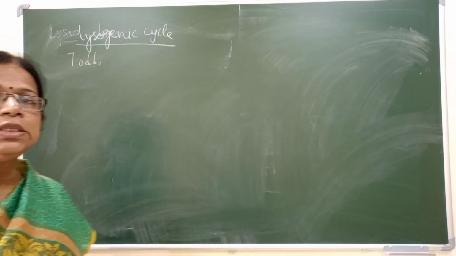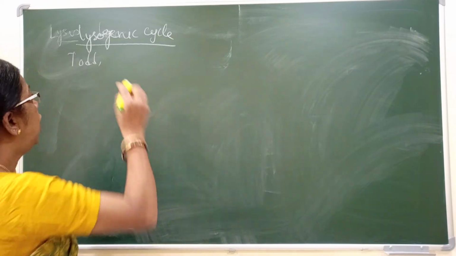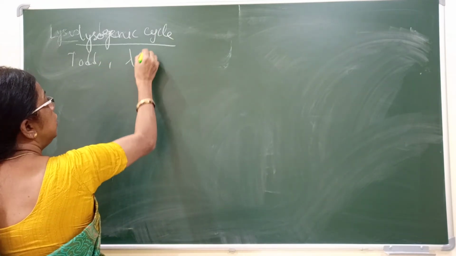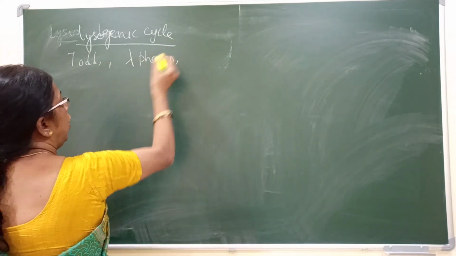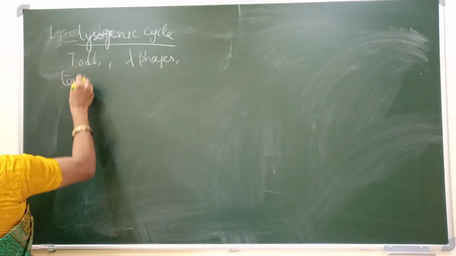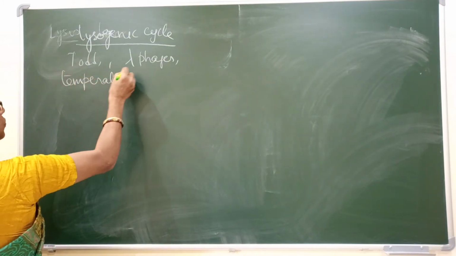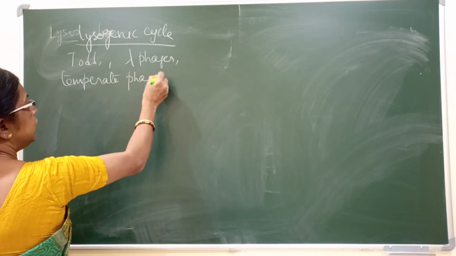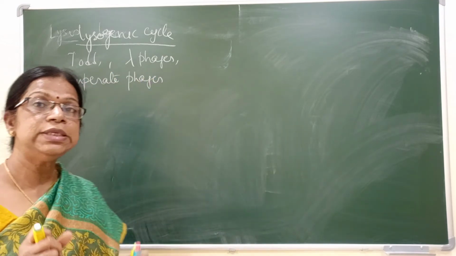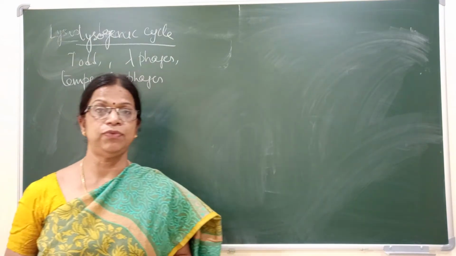These are also called lambda phages, or temperate phages.